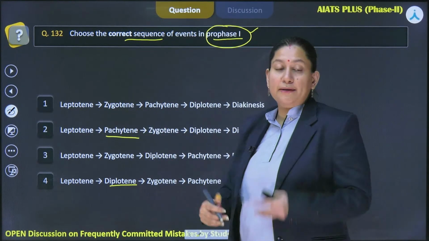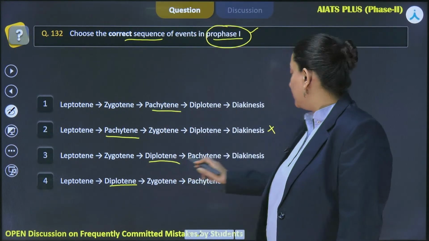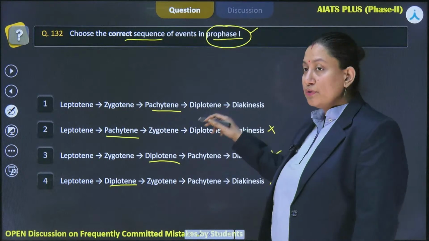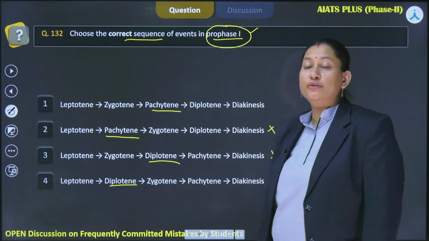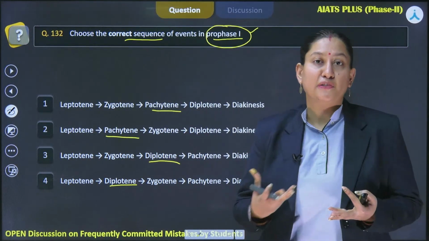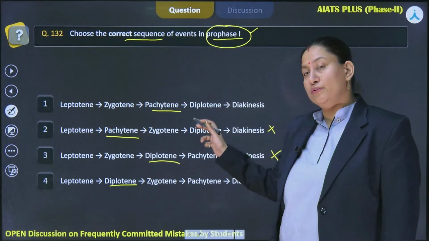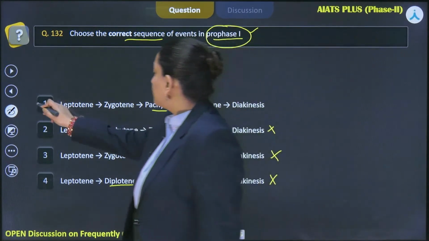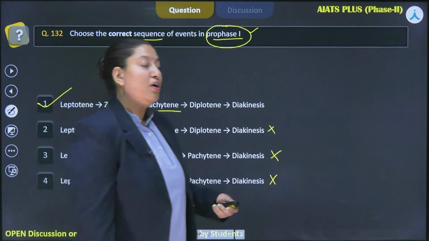Then zygotene is followed by pachytene, where the crossing over takes place. Based on that, we can rule out option 3, as it says that diplotene follows zygotene. After pachytene and diplotene, the crossing over has already finished. Now we have the formation of chiasmata and at the same time dissolution of the synaptonemal complex, and finally the prophase ends with diakinesis. So option 1 correctly depicts the entire events in sequence. Hope you understood it.